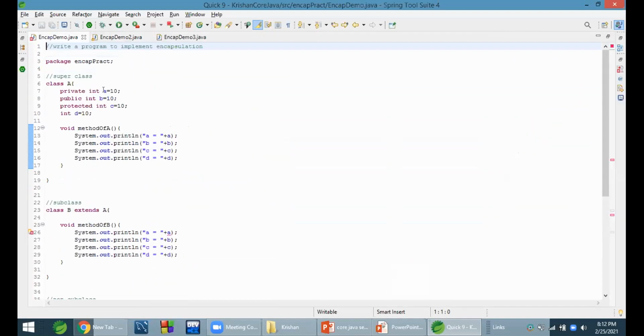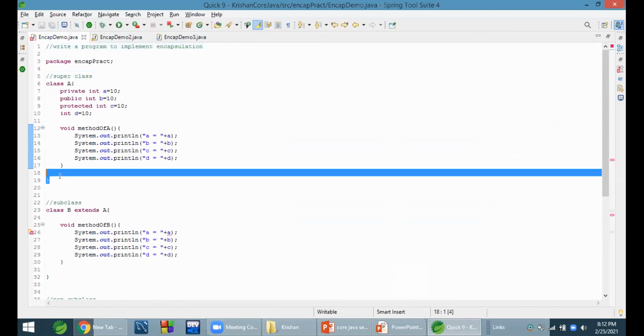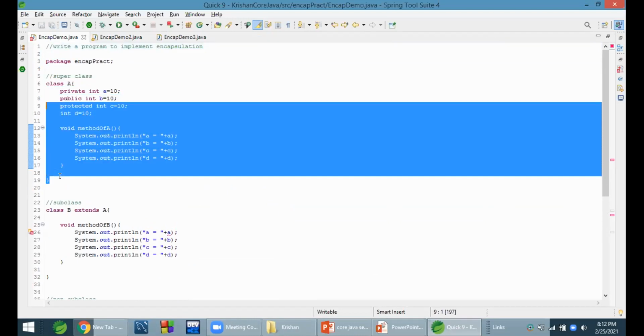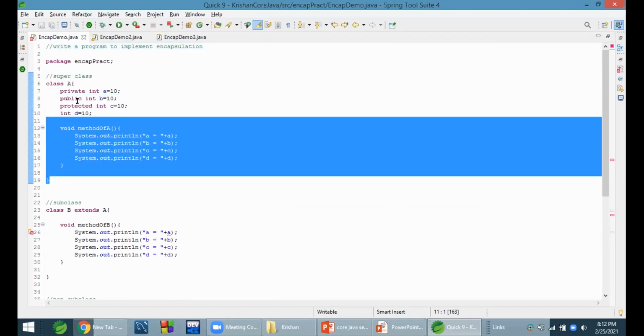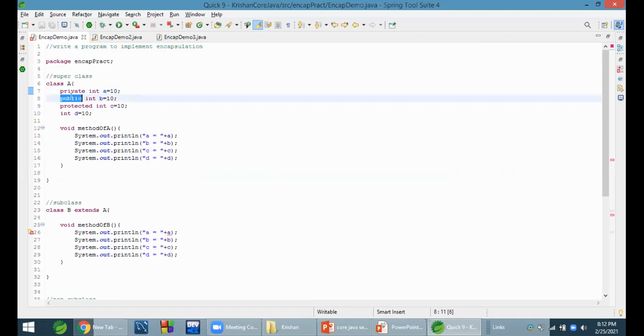See, within the same class, everyone is accessible, because private has very little scope, within the class only. Public has a larger scope and is accessible everywhere. Protected also has more scope than private, but not as much as public.